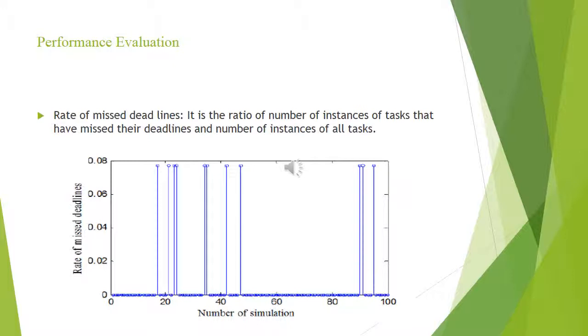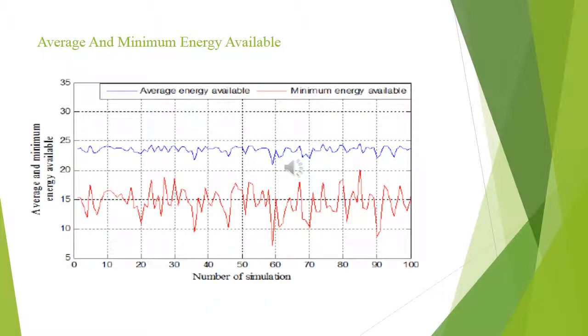From the graph, it is seen that the algorithm causes a small amount of deadline misses. The graph shows the average and minimum energy available. As shown in the graph, this algorithm saves a significant amount of energy, where average energy available is near to the maximum capacity of the battery.